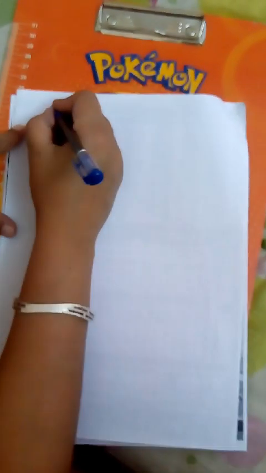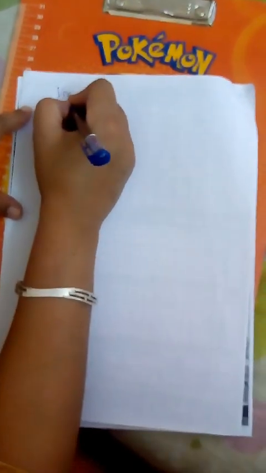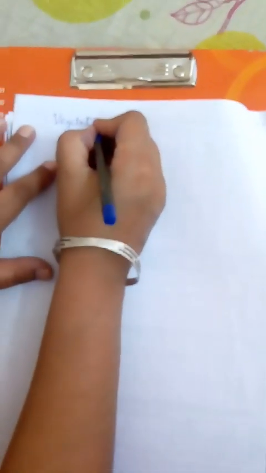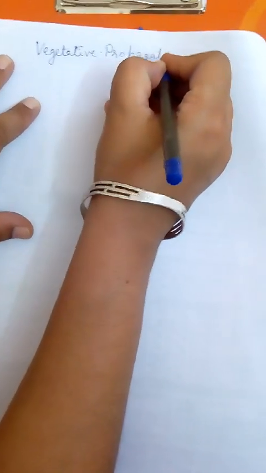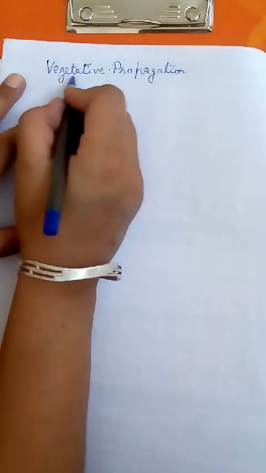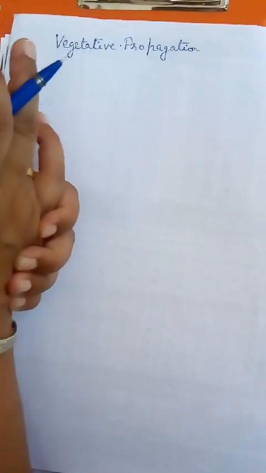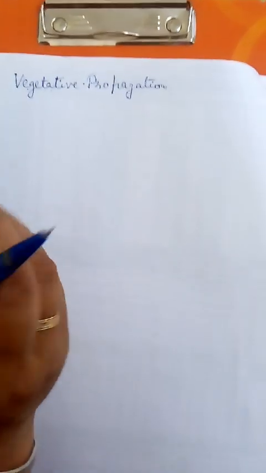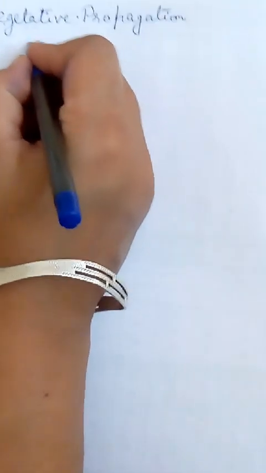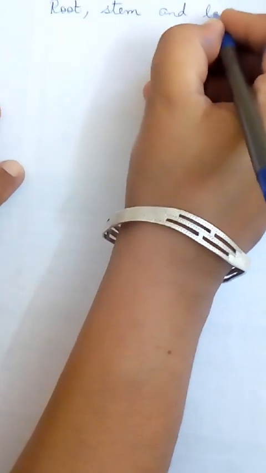Now we will do vegetative propagation. Vegetative propagation means when a new plant grows from vegetative parts like roots, stem, and leaves.